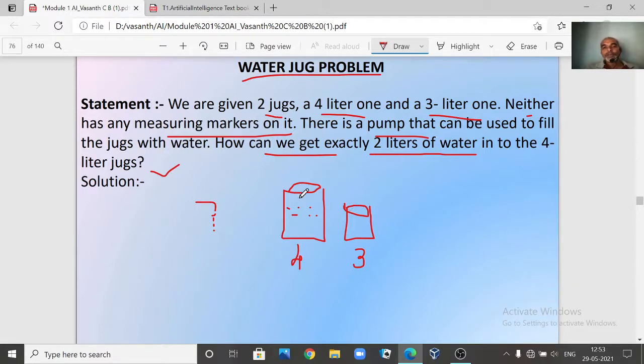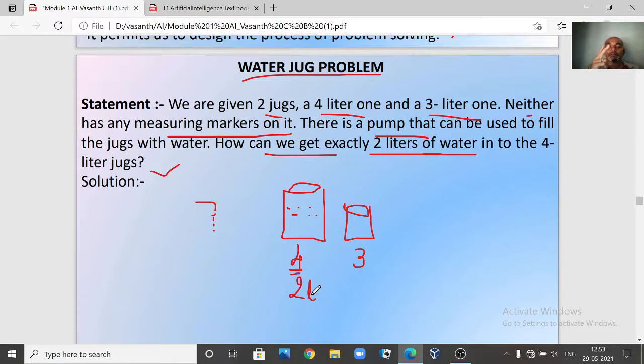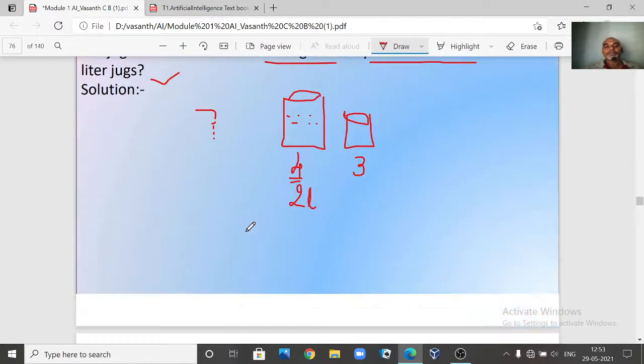Listen carefully. You have to get exactly 2 liters, but you don't have any measuring instrument. Without the help of any measuring instruments or measuring marks, you have to get 2 liters in your 4-liter jug. This is the problem.